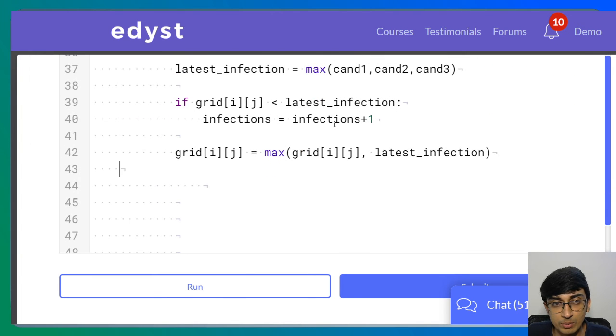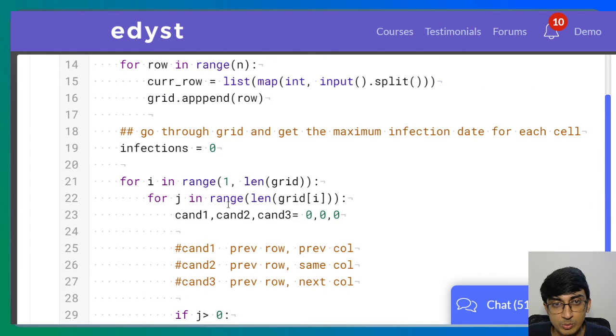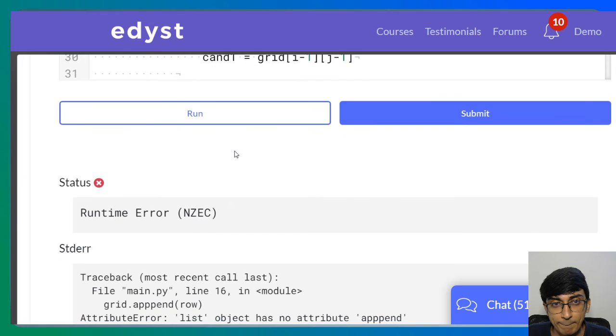Finally, we'll need to just print infections. We need to just print the infections part. Let's run and check. Okay, yeah, we have not append, we have put a wrong spelling for that one. So grid dot append.